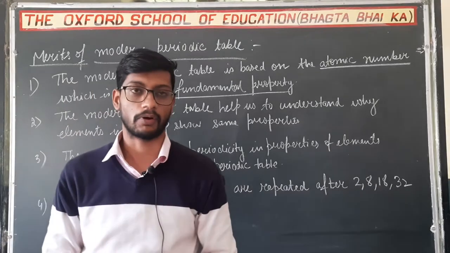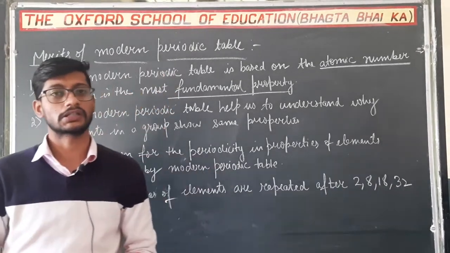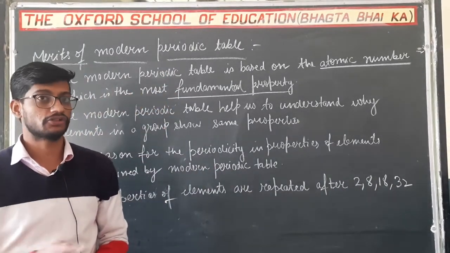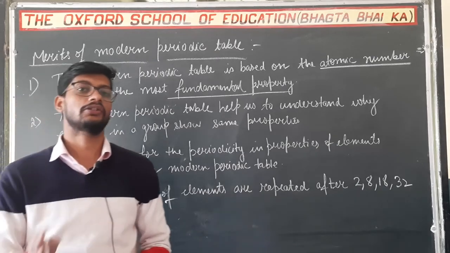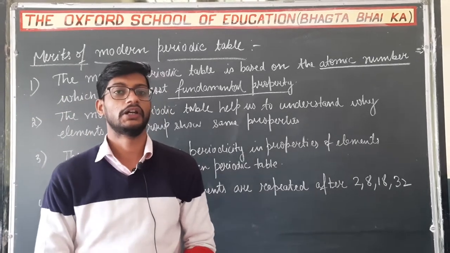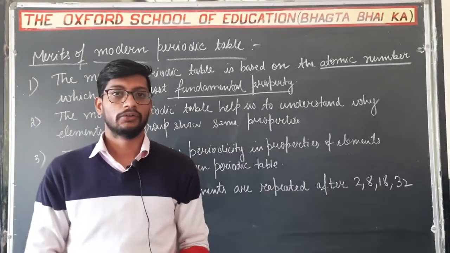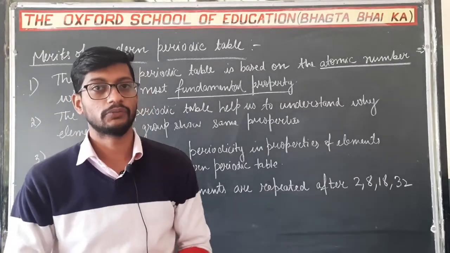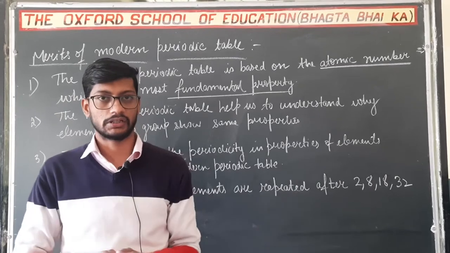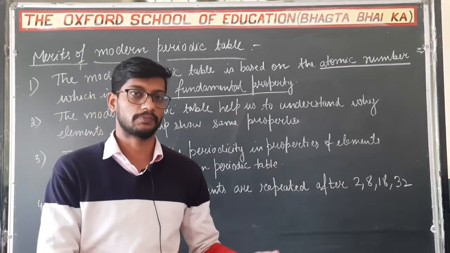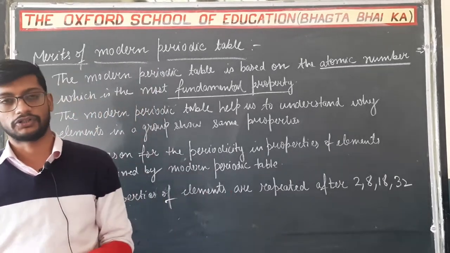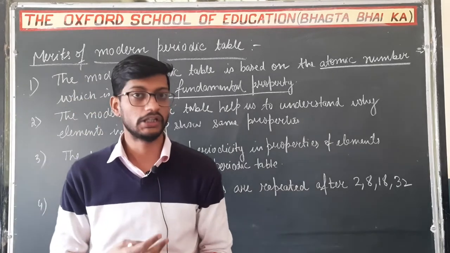So according to him, the periodic table is based on the atomic number, which is the most fundamental property. This concept of arranging all the elements in the order of increasing atomic number explains the position of hydrogen, since it is still a suspense whether it should be placed in the first group or the 17th group.